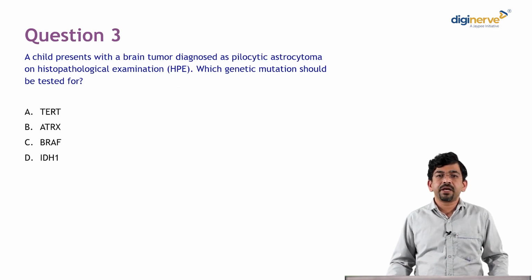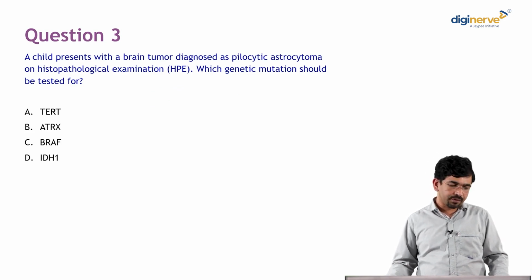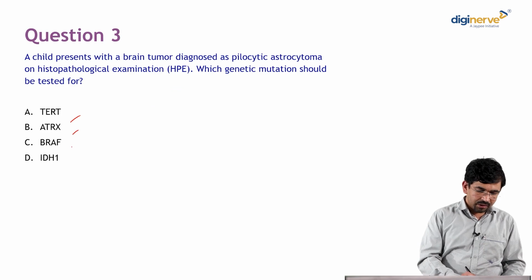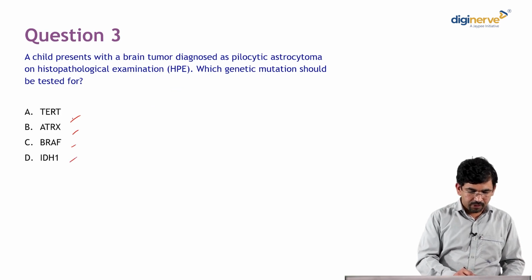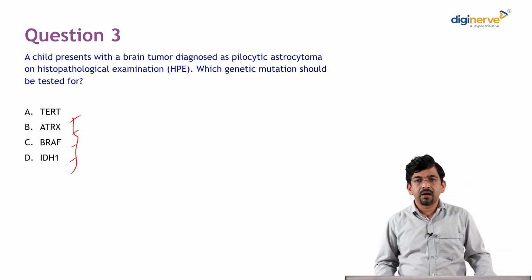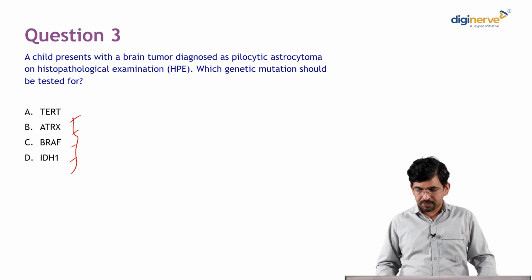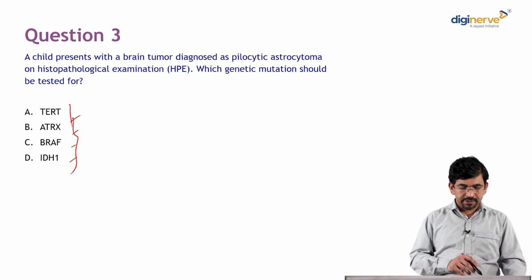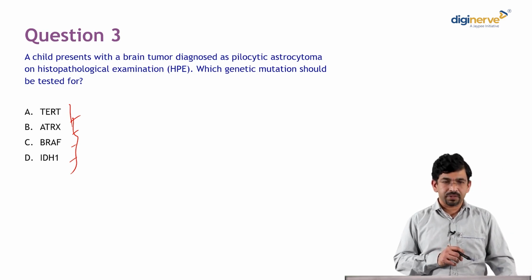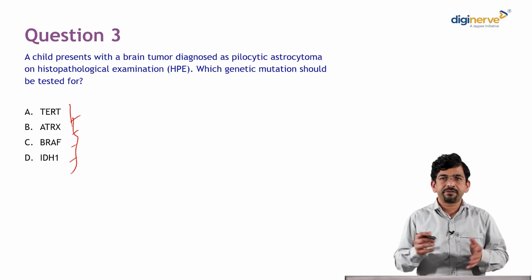A child presents with brain tumor diagnosed as pilocytic astrocytoma on histopathological examination. Which genetic mutation should be tested for? Remember, all 4 of these are genetic markers for brain tumors, though they are specific for different kinds of brain tumor.